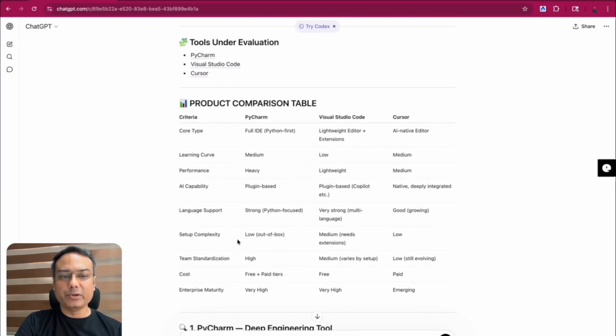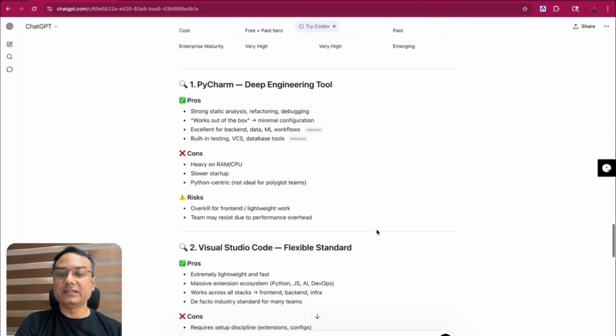So it has given me a very beautiful table in the tabular format. It is giving me the criteria, and which of the different editors fits best in this particular criteria. For example, in the core type, PyCharm is a full IDE, Visual Studio Code is a lightweight editor with extensions, and Cursor is an AI native editor. Similarly, it has given me around 10 such criteria, and where each and every editor fits the best. And then finally I asked for recommendations.